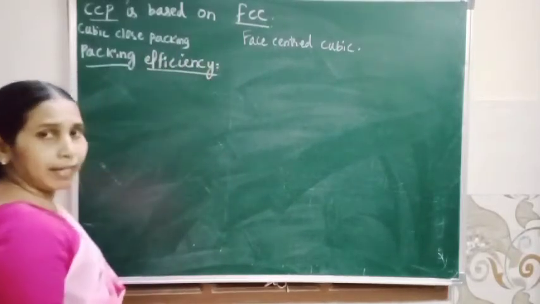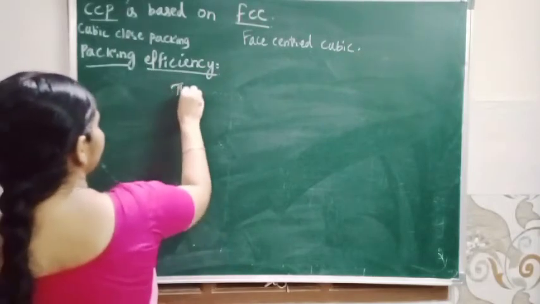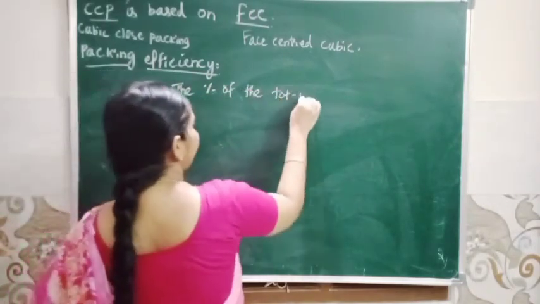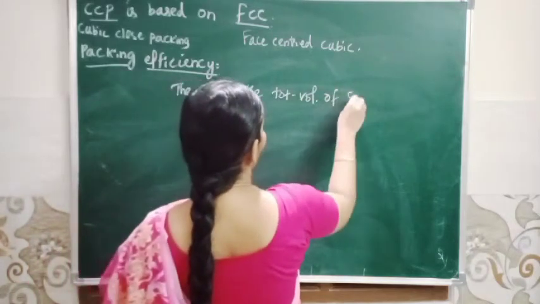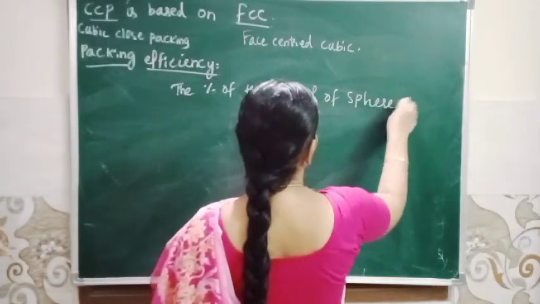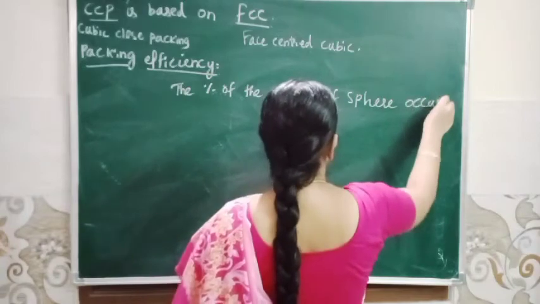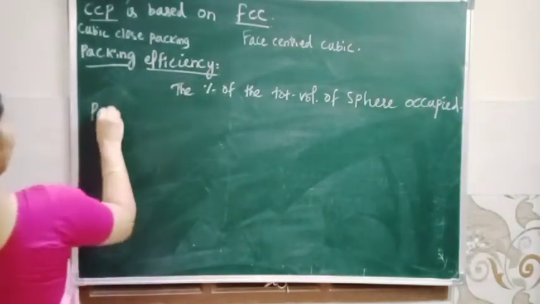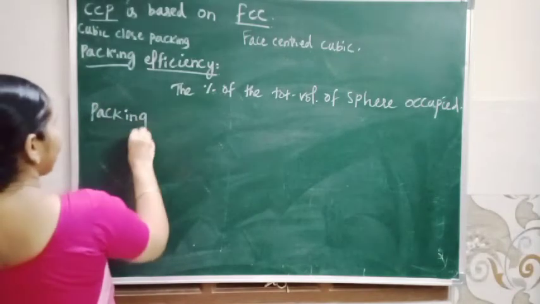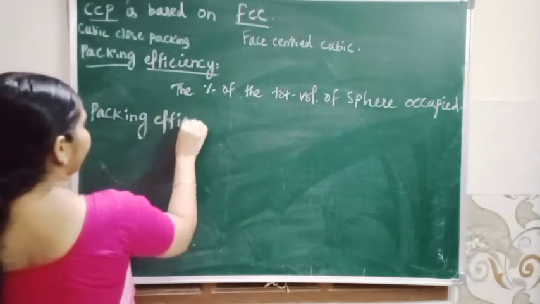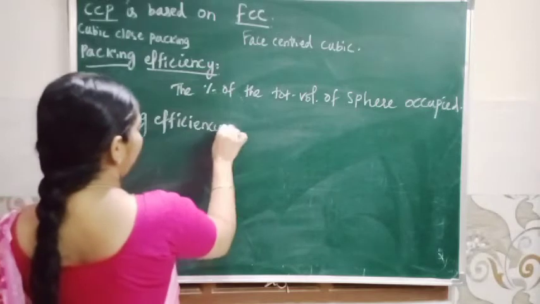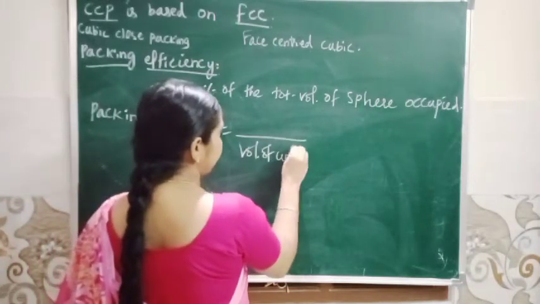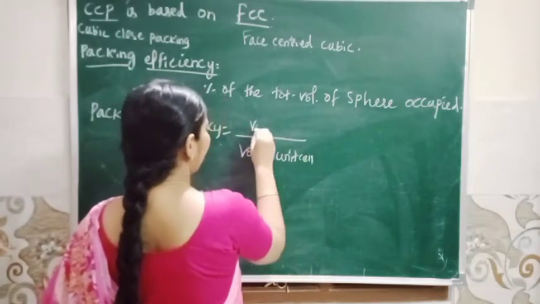So what is packing efficiency? The percentage of the total volume of the unit cell occupied by the spheres. So what is the formula? Packing efficiency or packing fraction is equal to volume of spheres by volume of unit cell into 100.